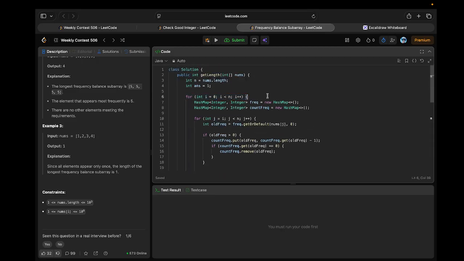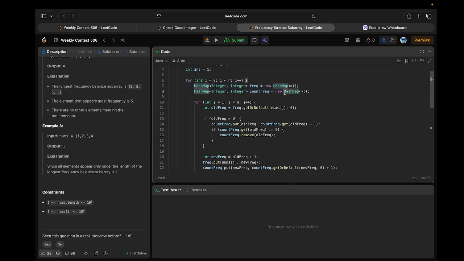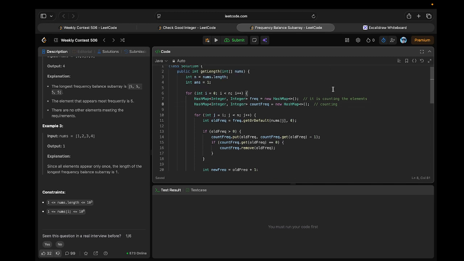I'm looping through the elements and I have created two maps: a frequency map and a count frequency map. The first counts element frequency. The second counts the frequency itself, which means, for example, 1 is occurring 1 time and 2 is occurring 2 times.